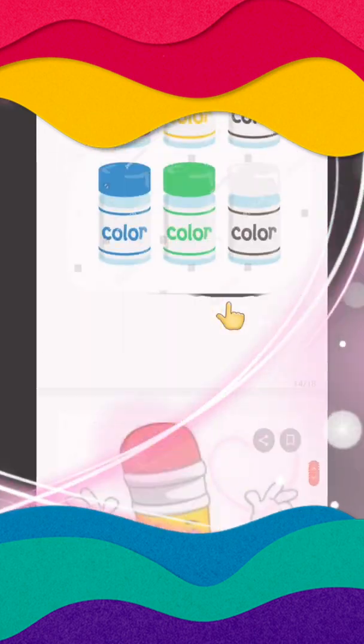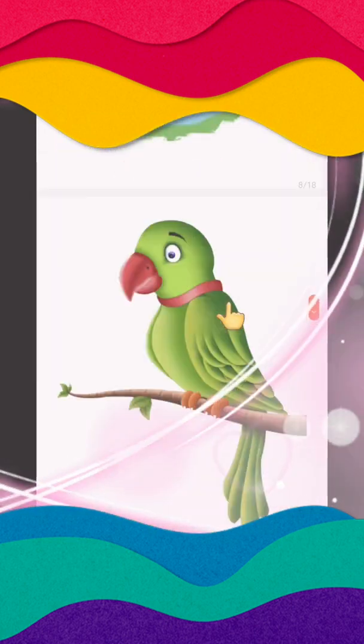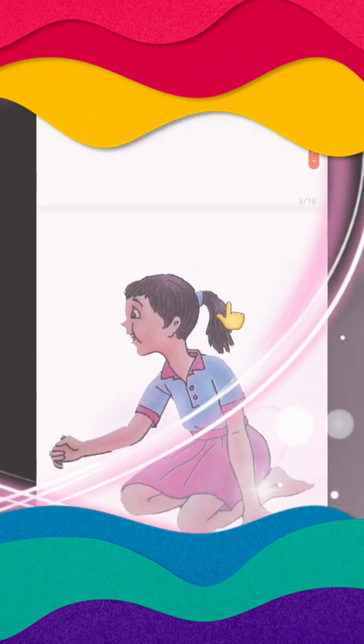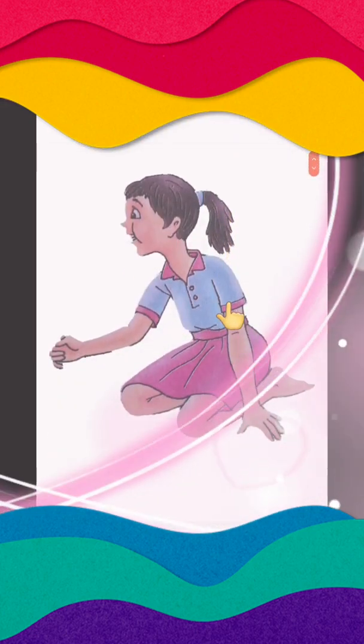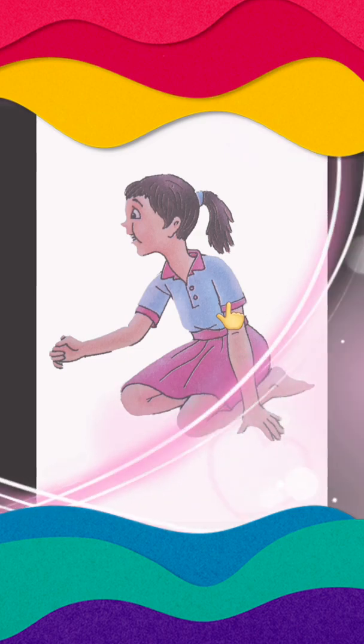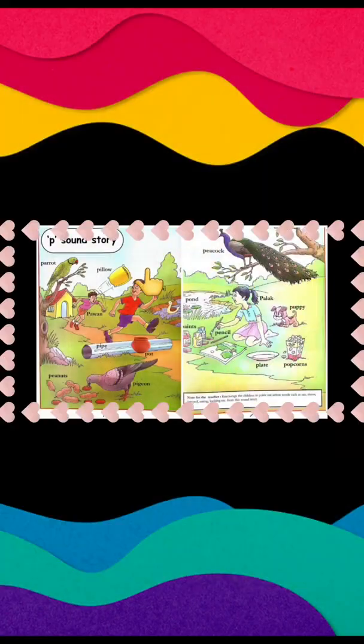So these were the words, or the things, that we are going to see in the P sound story. They are the basic characters of the P sound story: Pavan, Pankaj and Palak. The story moves around them. So let's listen to the story from our Fun with English book. Now this is our whole P sound story. What is the sound of P? P. Now we will once again revise all the characters.